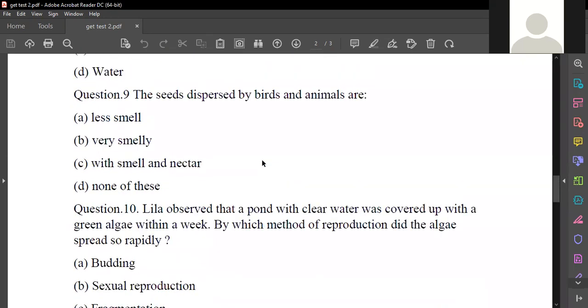What about question number 9? The seeds dispersed by birds and animals are with the smell and the nectar. Good. Nectar, you know, that is the sweet juice present inside the flowers. Generally, butterflies and others will suck the nectar for their food.